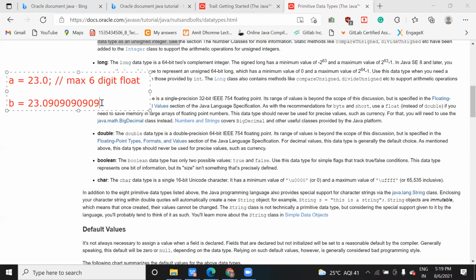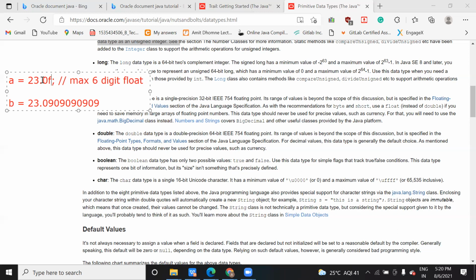And for double you don't need anything like D, but for float we use F to represent it. One more thing, sometimes if you don't add F here, then the compiler by default takes it as a double. But when you add F, you are explicitly telling the compiler that I want this to be taken as a float.